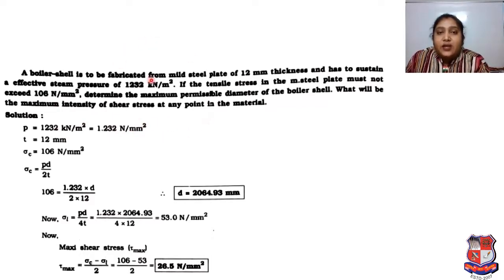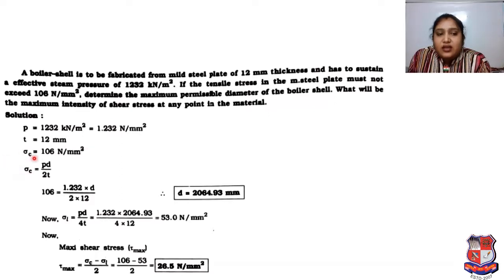By reading the problem, we have to identify the given data. P is given as 1232 kilonewton per meter square. We have to convert it into Newton per mm square, so it will be 1.232 Newton per mm square. Thickness T is given in the data, so T will be 12 mm. Stress C must not exceed 106 Newton per mm square, so here stress is given. So stress C will be 106 Newton per mm square.